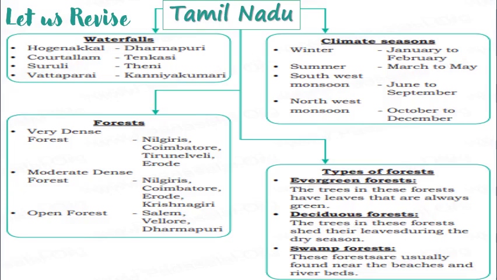Types of forest. Evergreen forest: the trees in this forest have leaves that are always green. Deciduous forest: the trees in this forest shed their leaves during the dry season. Swamp forest: these forests are usually found near the beaches and riverbeds.